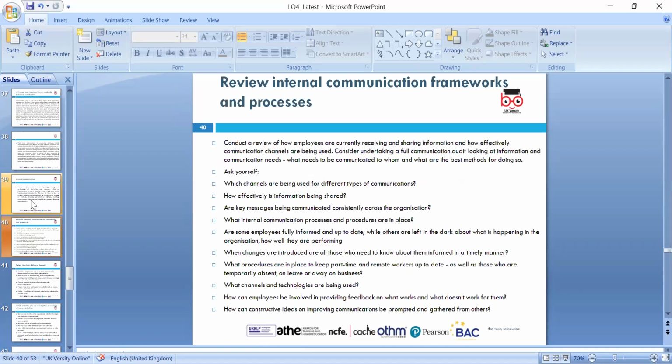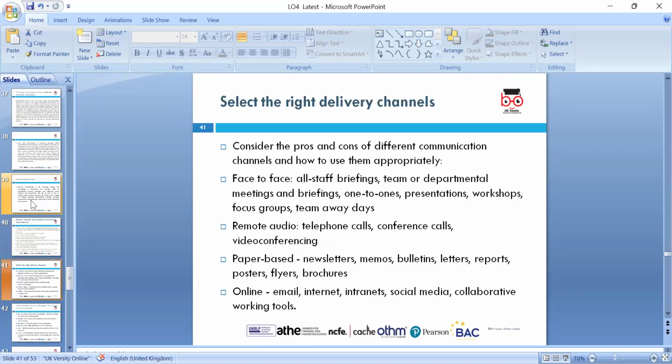Review the internal communication. Internal means within the company, and you have to look at whether the method of communication is effective. You look at whether it represents the image of the organization, and the affairs of the organization. Those are true. Integrity is one of the ethics principles which we need to observe. So select the right delivery channel, because the channel being used may not be suitable.